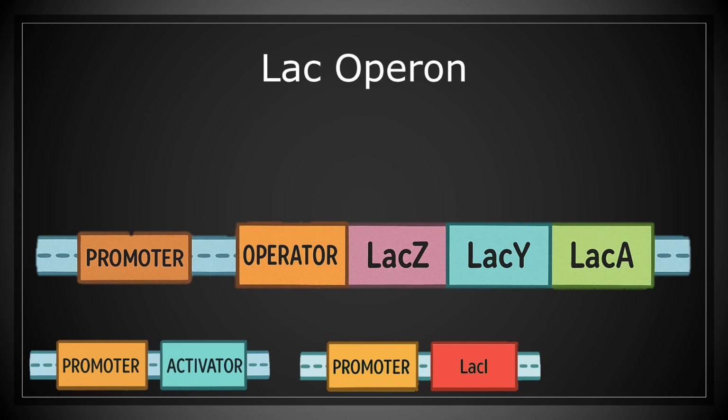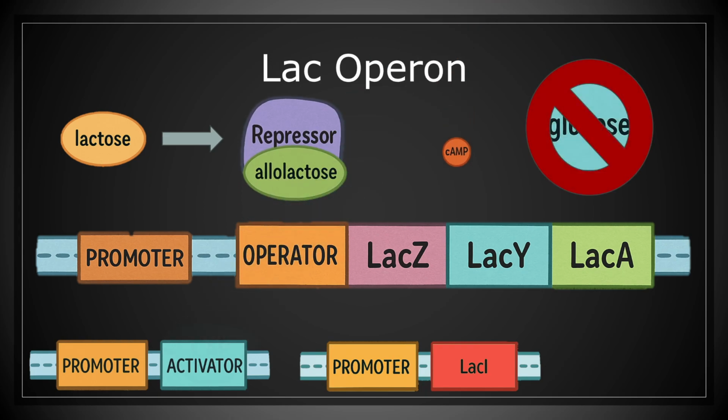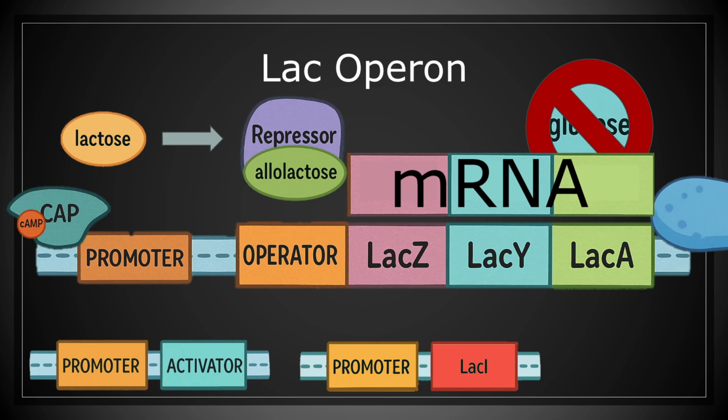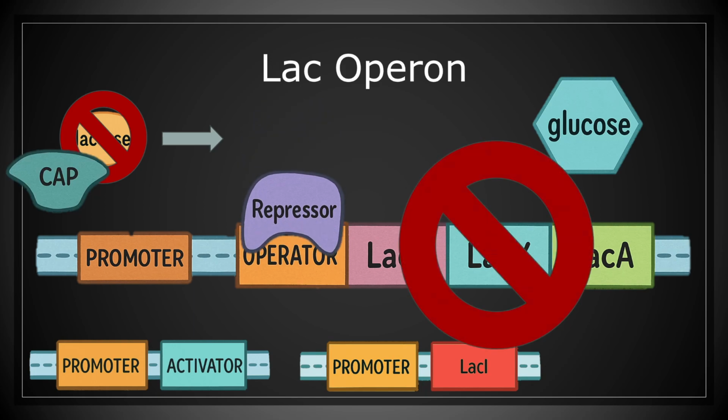So what has to happen for the lac operon to be fully active? Two conditions must be met. Lactose must be present to remove the repressor, and glucose must be absent to raise cAMP and activate CAP. As lactose is broken down and glucose levels rise, conditions change, reducing cyclic AMP and restoring repression. This creates a feedback loop that shuts down the operon when it's no longer needed.